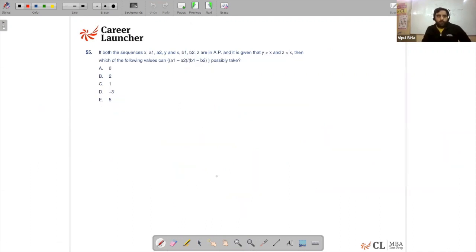Moving on. 55th. If both the sequences x, a1, a2, y and x, b1, b2, z are in AP, and it is given that y is greater than x and z is less than x. So basically, the first AP is x, a1, a2 and y, and this is AP number 1.